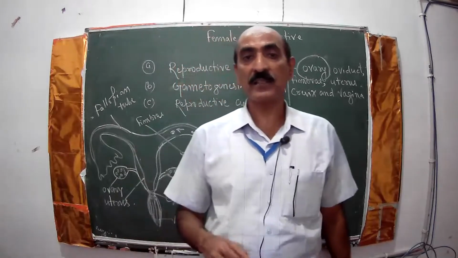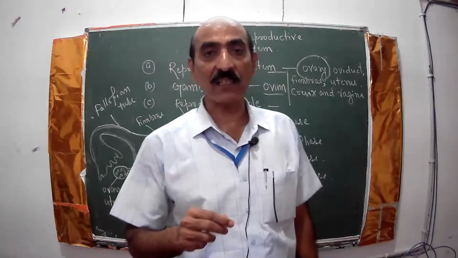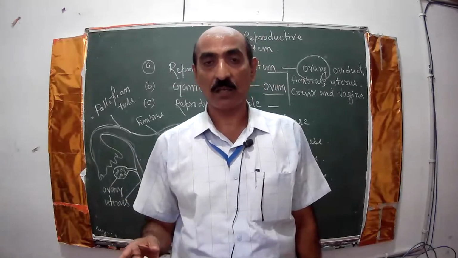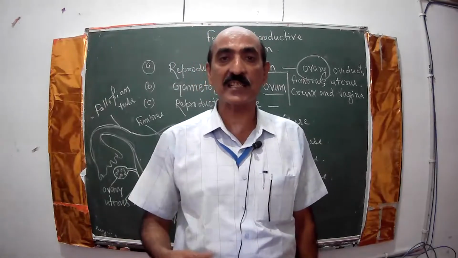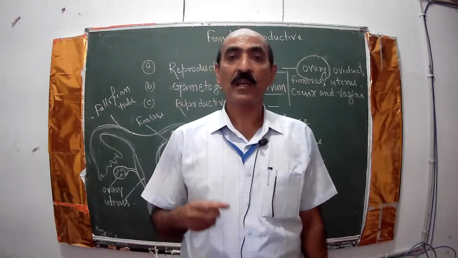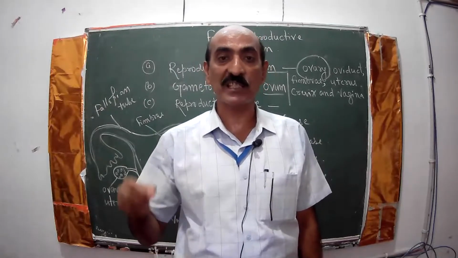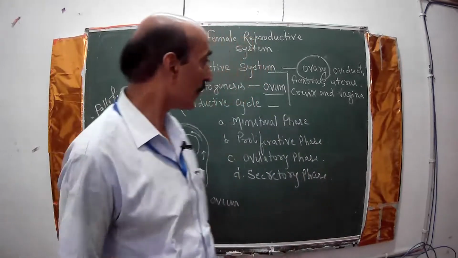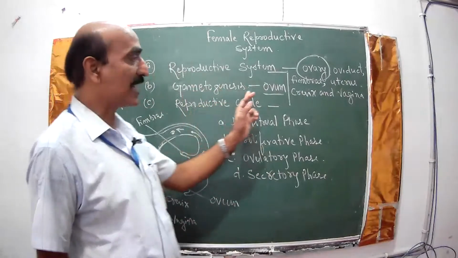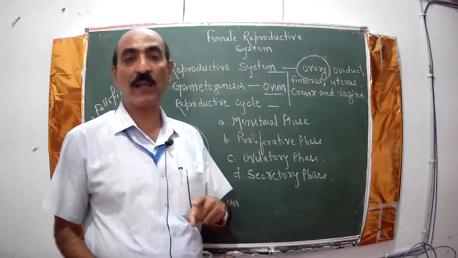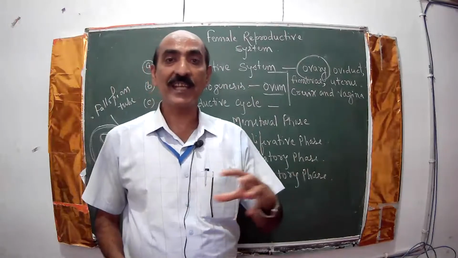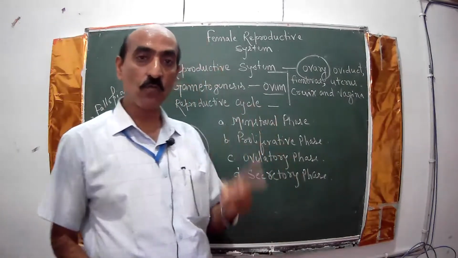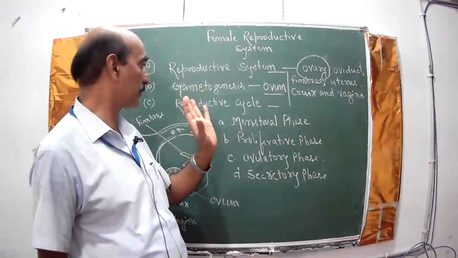So during pregnancy, no ovulation occurs, and that is controlled by the hormone progesterone, which is secreted from the ruptured Graafian follicle inside the ovary, the corpus luteum. Okay. So gametogenesis in female is called oogenesis, and through oogenesis, ovum is produced.